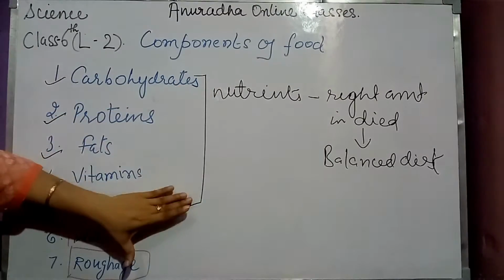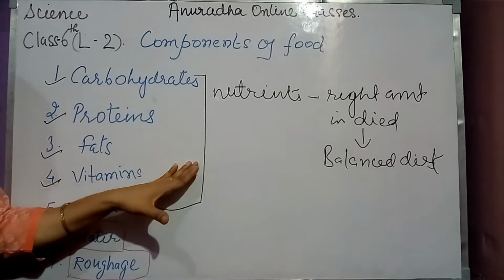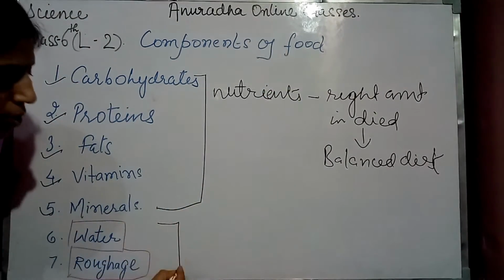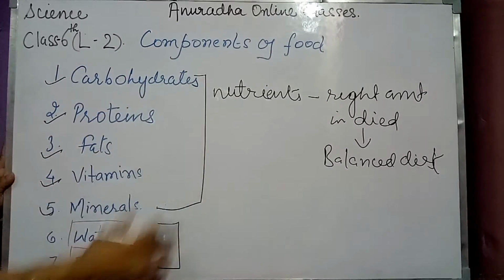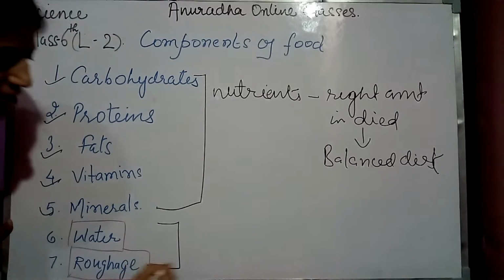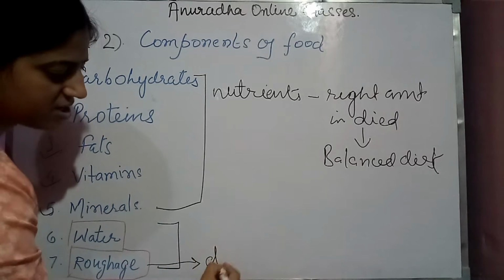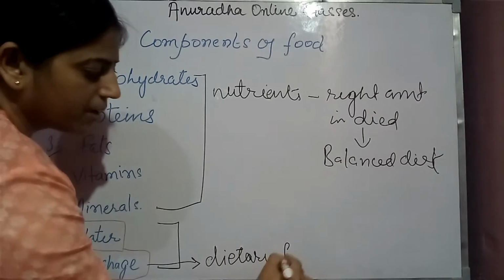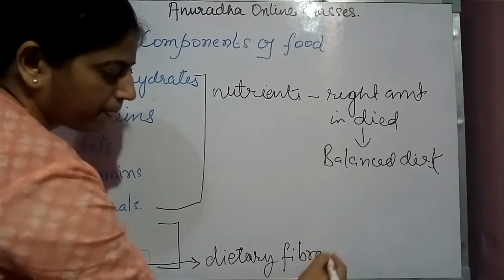Now beside these nutrients, we also require other components of food, that are water and roughage. Roughage we also call dietary fibers.